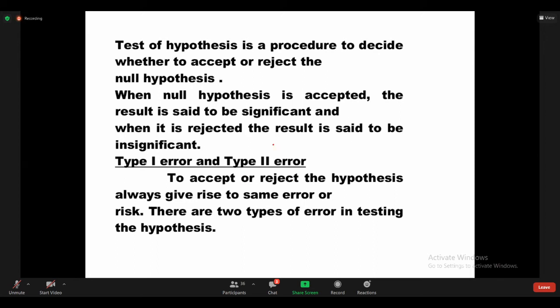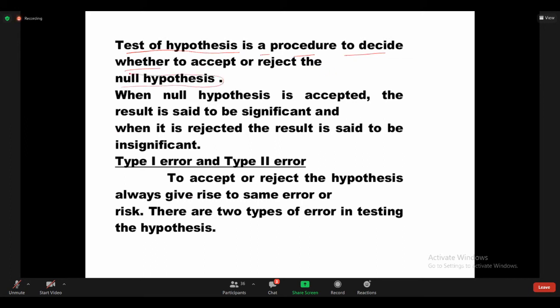See here, test of hypothesis is a procedure to decide whether to accept or reject the null hypothesis.